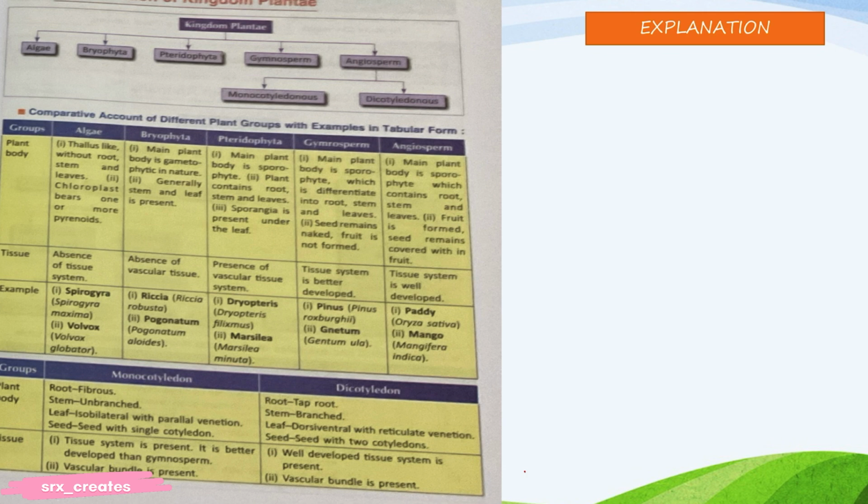Now, classification of kingdom Plantae: Algae, Bryophyta, Pteridophyta, Gymnosperm, Angiosperm. Angiosperm is further divided into dicot and monocot. Yesterday we were confused about dicot and monocot. Today we will learn it.